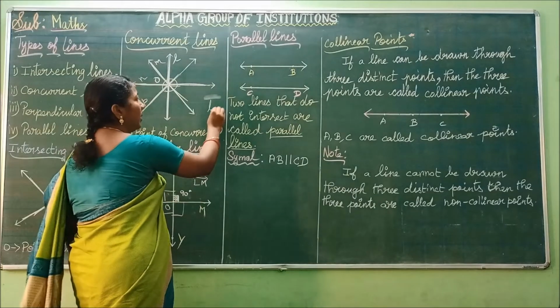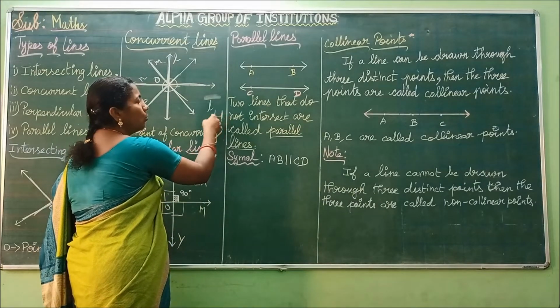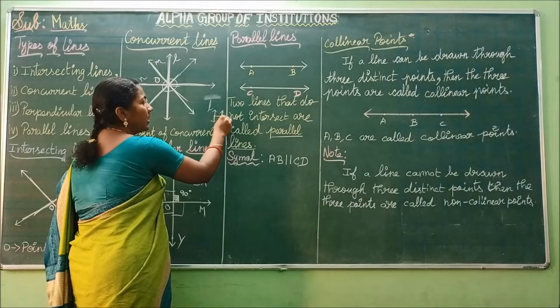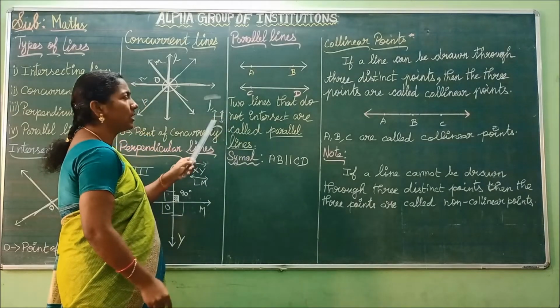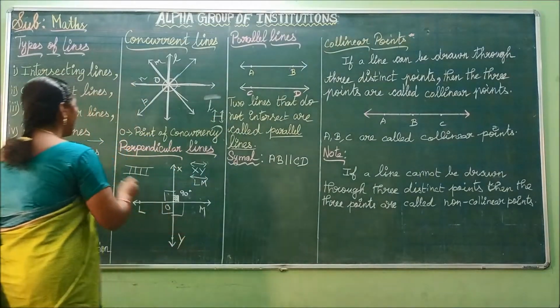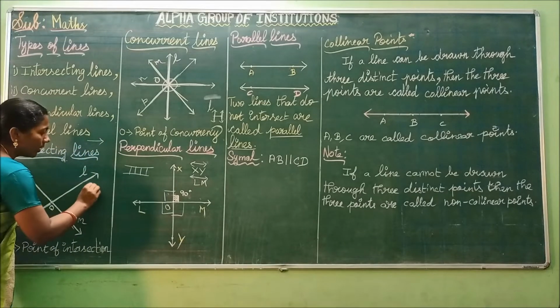In the English alphabet H, see these two lines. If you extend these two lines, they never meet each other. Such lines are said to be parallel lines. We can find many parallel lines in our real life situations.